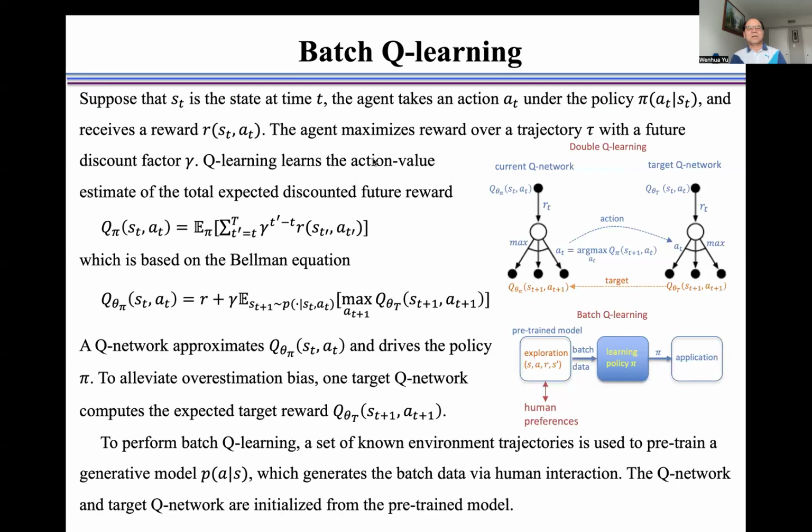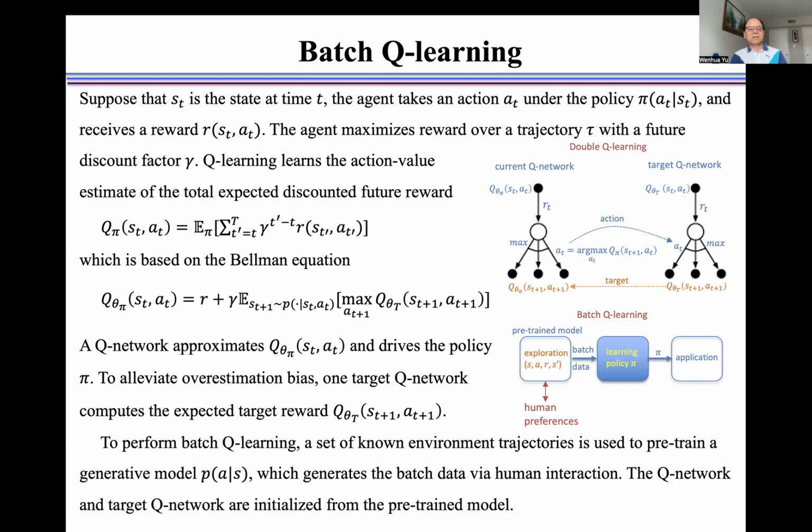Q-learning learns the action value estimate of the total expected discounted future reward, defined as here, which is based on the Bellman equation here. A Q network approximates Q theta pi and drives the policy pi.